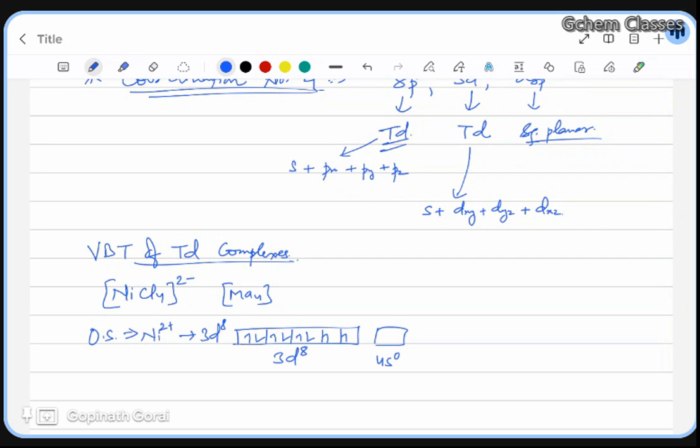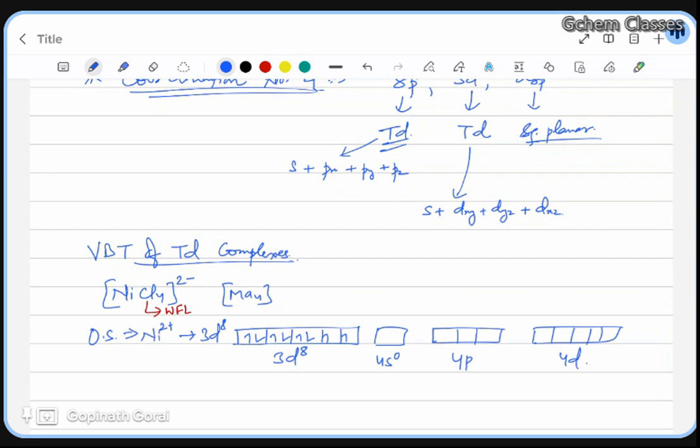Now as I told you in previous classes, chloride ion is a weak field ligand. I'm just mentioning with the red color, this is weak field ligand, WFL. Weak field ligand means it does not have that much power to pair up the electrons. So d orbital's electrons won't be pairing up. So if it is not pairing up, then we are left with 4s, 4p, and 4d.